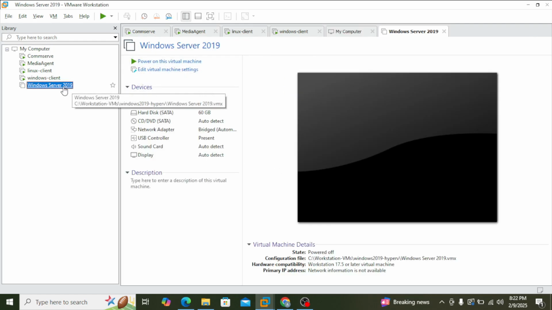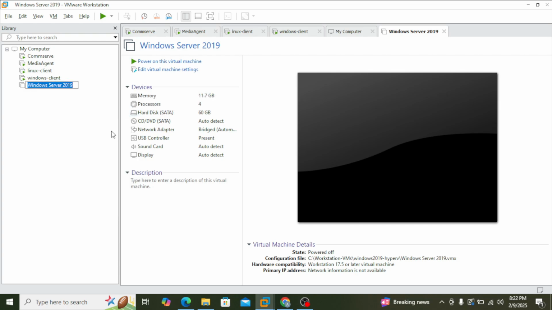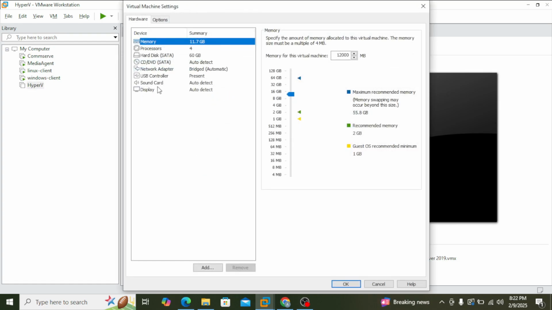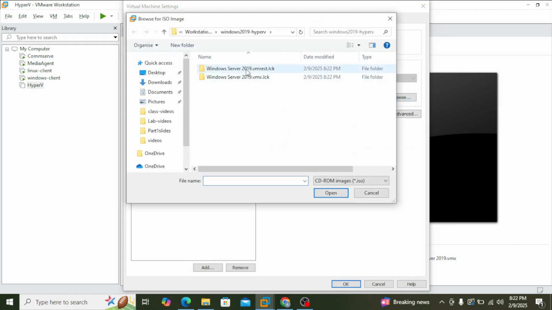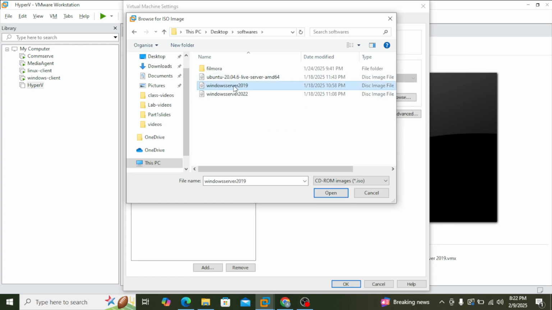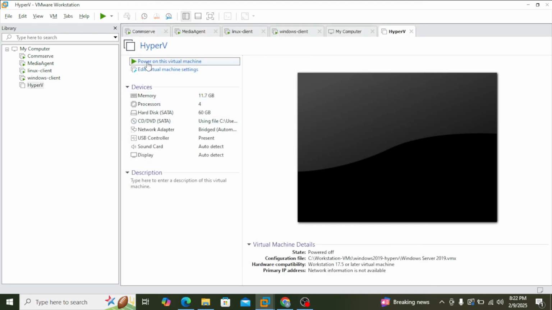So now we have this 2019. Let's rename this machine as Hyper-V. Then let's right click on that, go to the settings, and there is something called CD/DVD. Select the ISO image, browse the location of 2019. So it's on the desktop, Windows Server 2019. Click open, say OK, and power on the virtual machine so that it will boot with the ISO image.